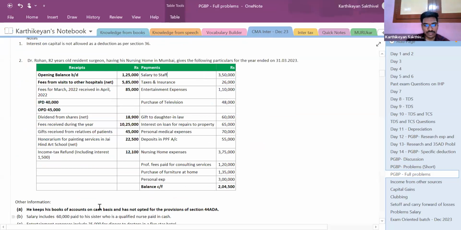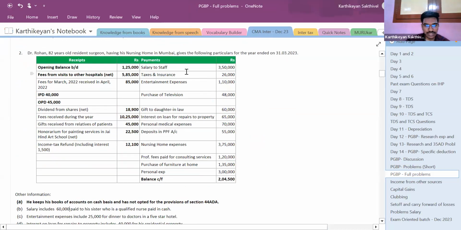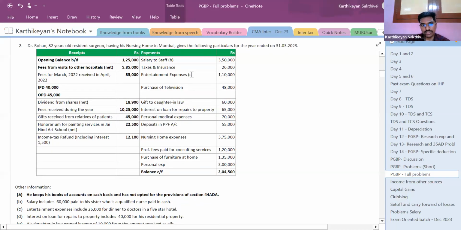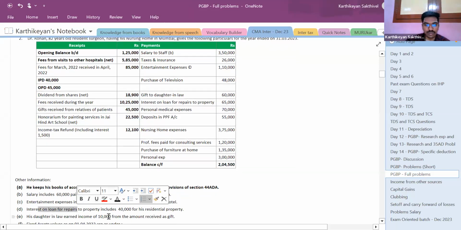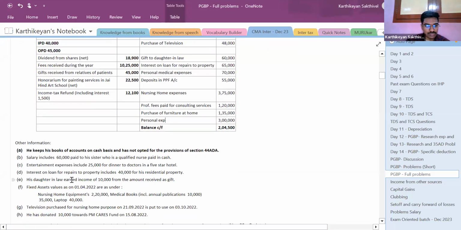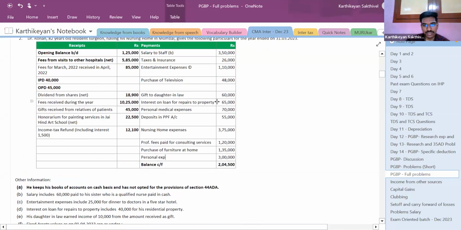Wait. So salary to nurse, is there an adjustment? There is an adjustment. Next, taxes and insurance. Like entertainment expenses, there is an adjustment. Just at the end, interest on loan for repairs to property includes 40,000. Where is repairs? Interest on loan for repairs of property. There is an adjustment.